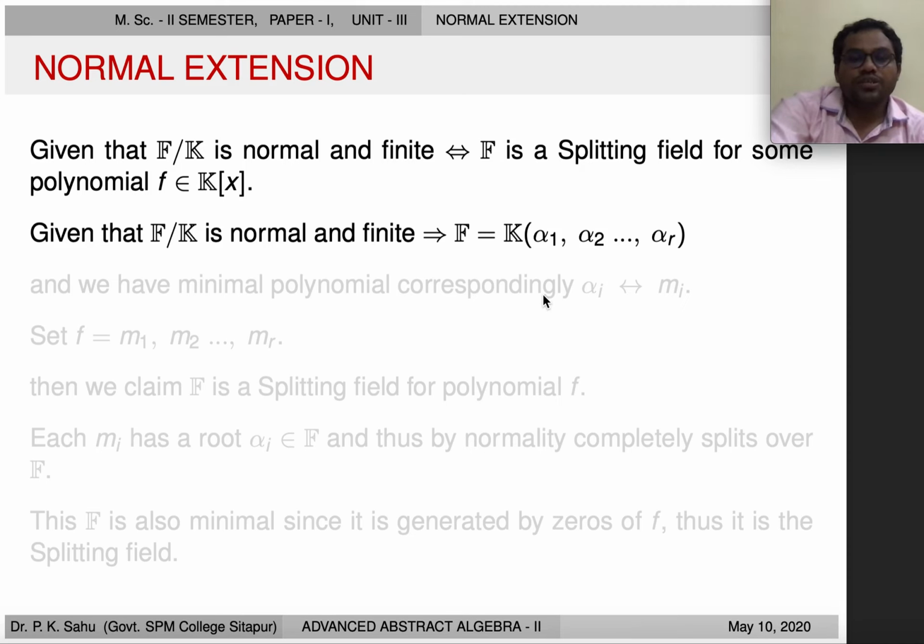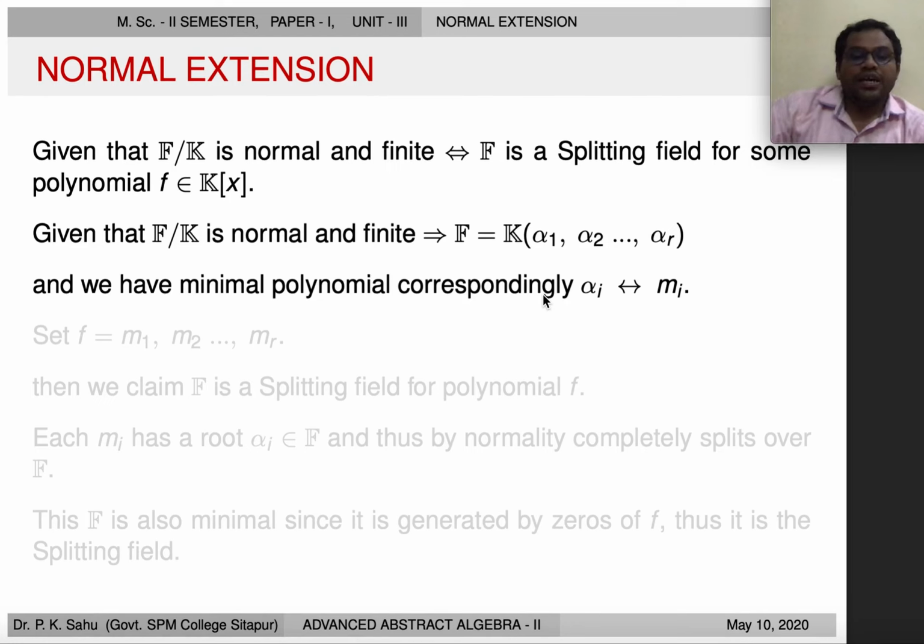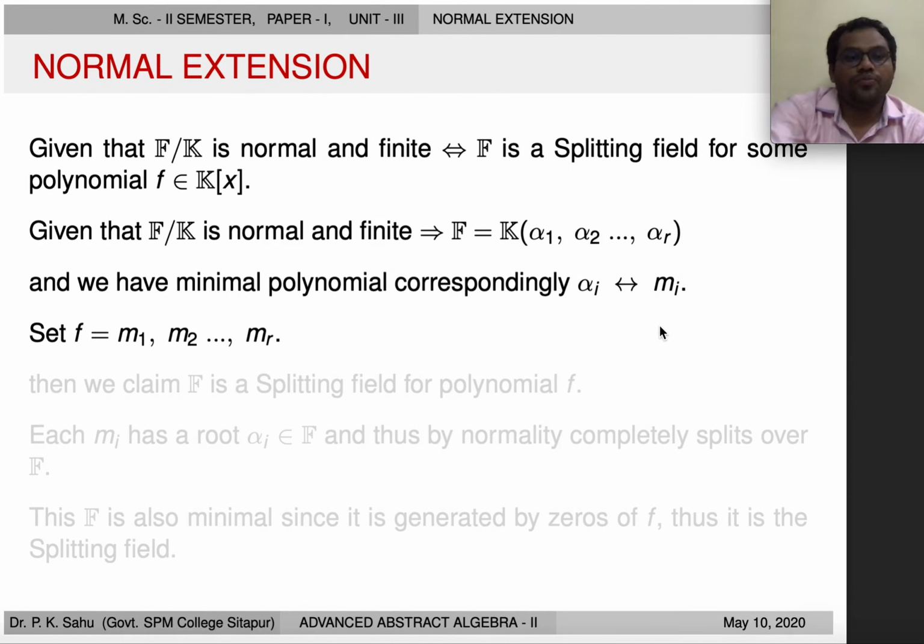Corresponding to each of these elements alpha i, there is a minimal polynomial associated with it. So here we have m1 for alpha 1, m2 for alpha 2, all the way up to mr for alpha r. So there is a correspondence here. Now we set f as m1 times m2 all the way up to mr. So we multiply all the minimal polynomials corresponding to these roots.